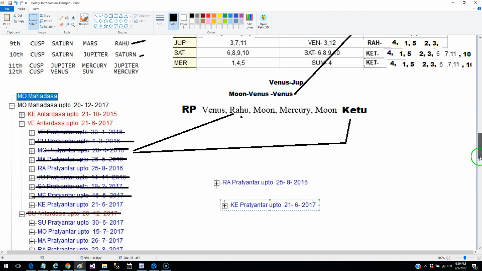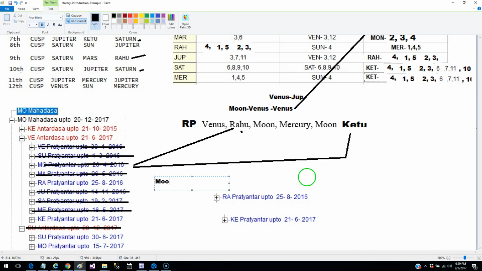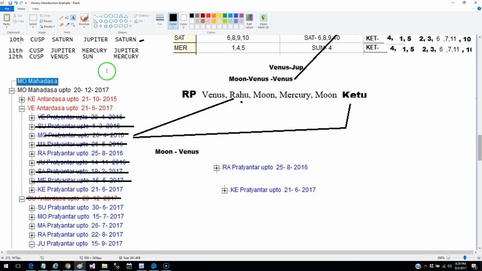So finally, what we got was Moon, Venus: either it should happen in Moon, Venus, Rahu, or it should happen in Moon, Venus and Ketu. So I gave my friend both the periods.